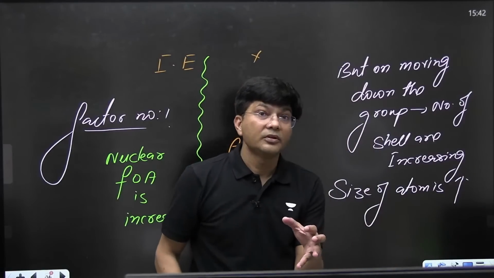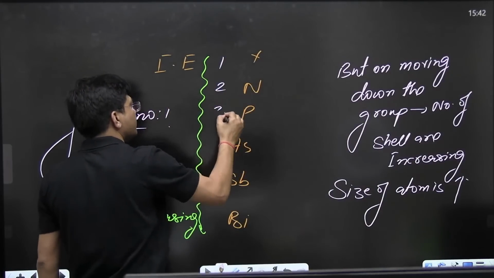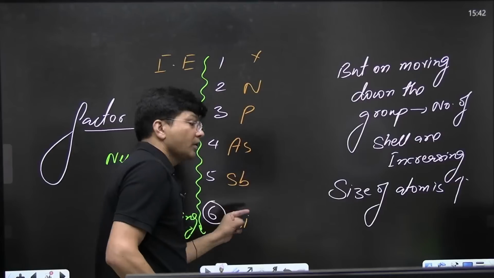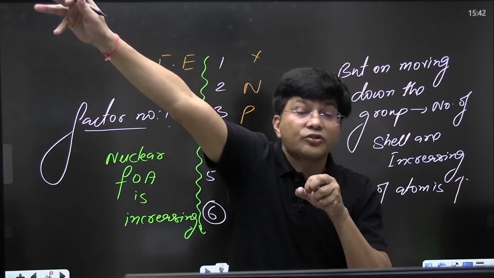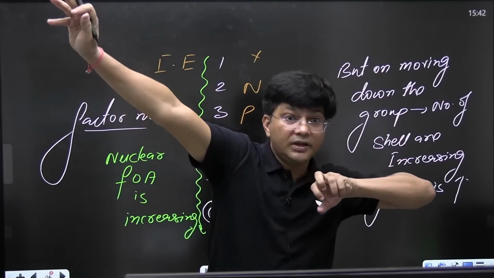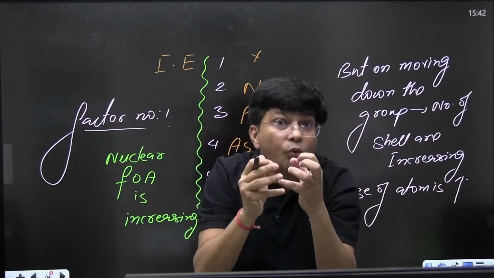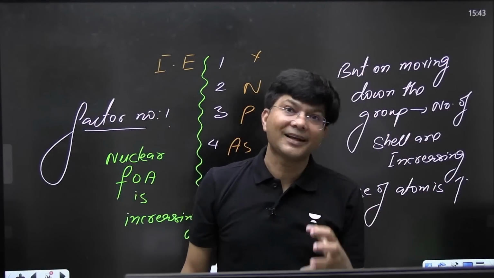That means if I talk about periods, this is first, second, third, fourth, fifth, sixth. So the bismuth electron will be in the sixth orbit, very, very far away from the nucleus, and the nucleus won't be able to attract the outermost electron to that extent.